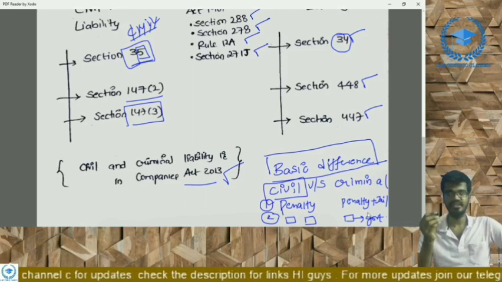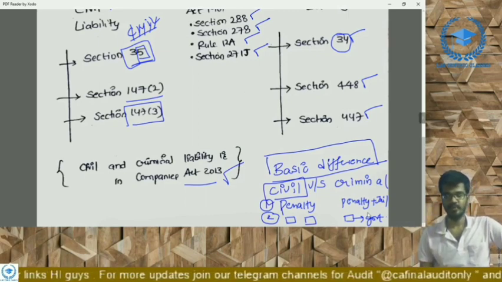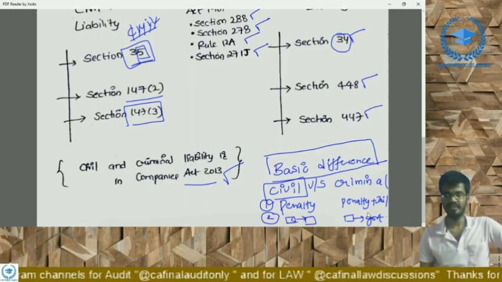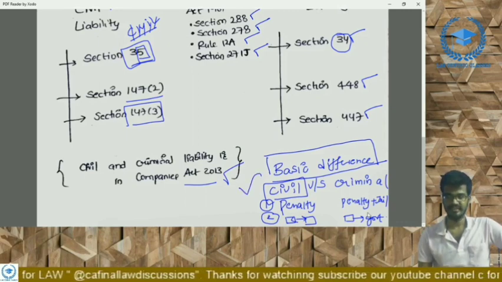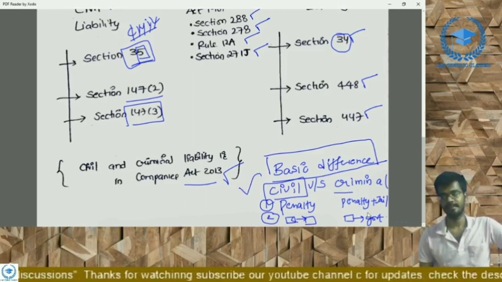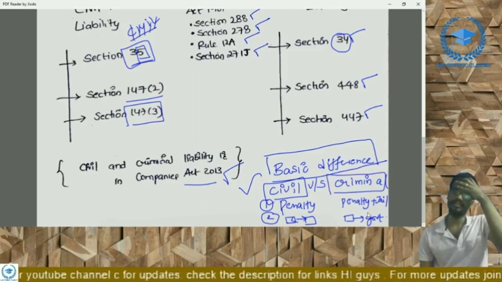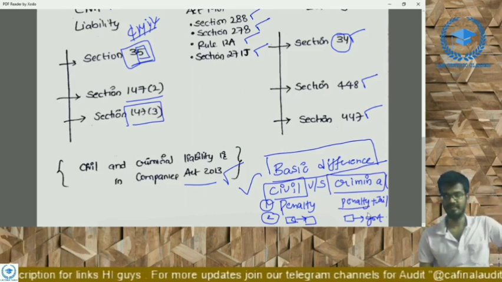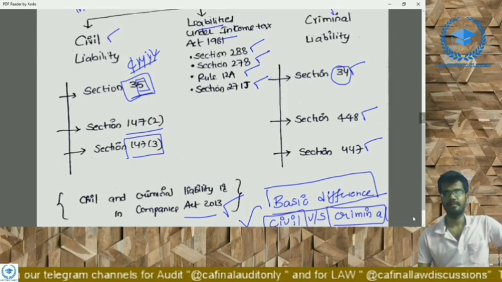Then the defendant has to pay the compensation or penalty. There might be two parties, and one person has a loss or damage, and he goes to the court, and there the compensation is levied. This is civil liability. Whereas in criminal liability, there must be a contravention of law or act, and in such a case, the government will get involved, and penalty or jail punishment will be levied. This is the basic difference between civil liability and criminal liability.